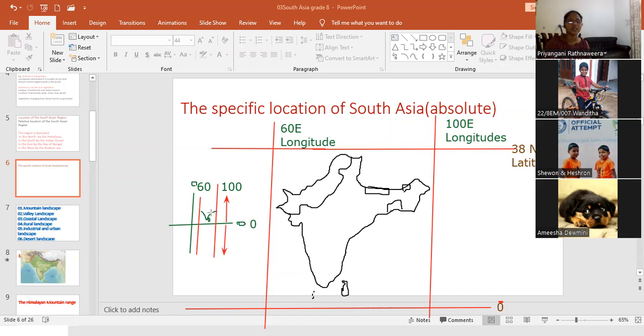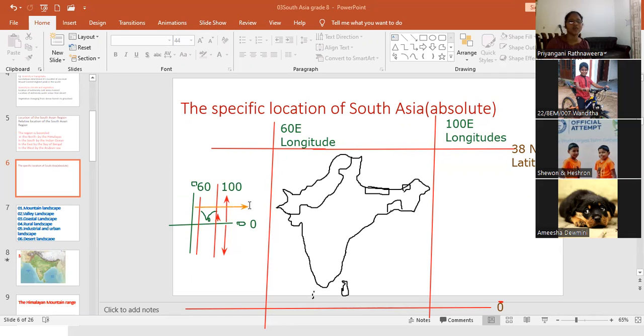But the South Asian region is located north of the equator. You can see here, north of the equator. So the South Asian region is located from the equator to what is the line? Equator to 38.